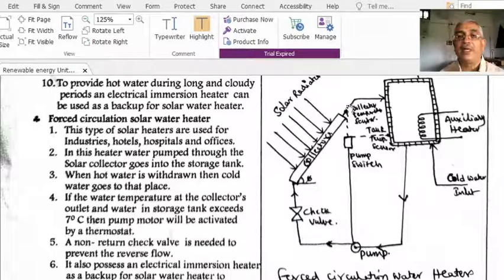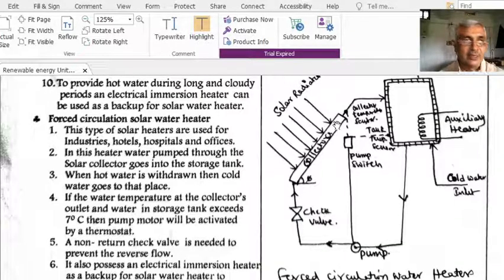Only then will the hot water be pumped into the storage tank, and only then is the cold water allowed by the pump through the check valve to go into the collector. Therefore, the flow of both hot water and cold water is triggered by the pump by means of a temperature sensor. That's why this is known as the forced circulation solar hot water system.